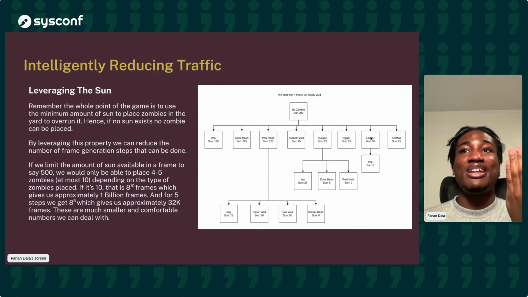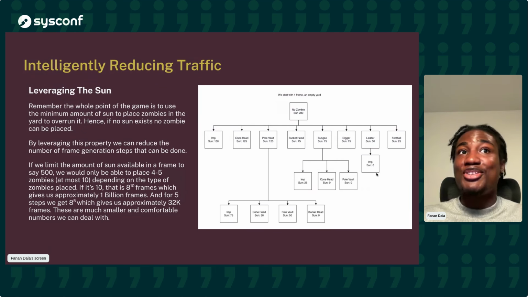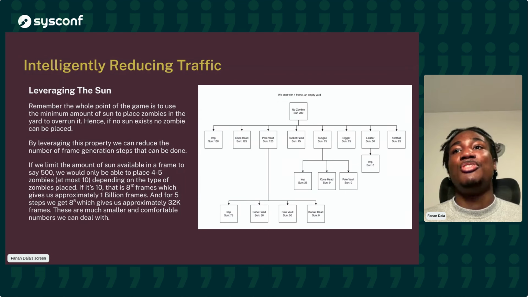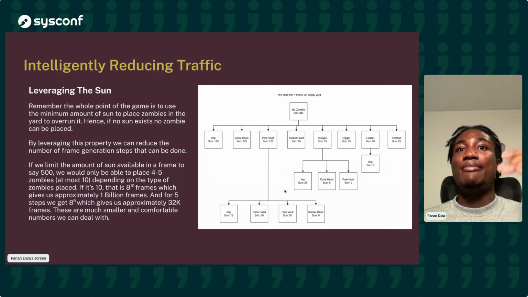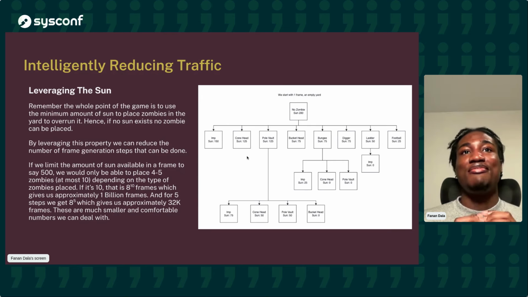So this is where the end of the line for this branch of our tree goes. In the ladder zombie, we have something similar, but at least in this case, we still have 50 sun, and so we can still place an imp zombie. But after the imp zombie, that's the end, no more frames. Even though theoretically, if we had infinite sun, we should be able to have 8 more frames generated and keep going, in reality, we don't. So you can see that the amount of sun you provide restricts the depth of the tree. And so if we give less sun to the simulation engine, then we're going to have fewer frames generated in total, just because the engine cannot generate zombies if there's no sun.